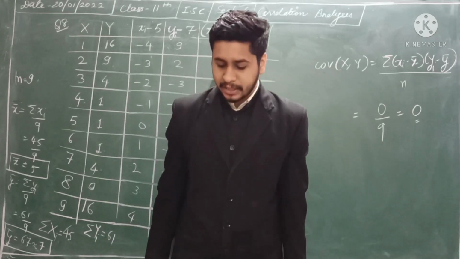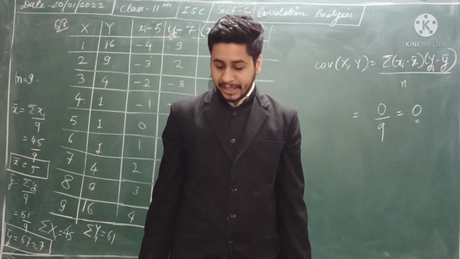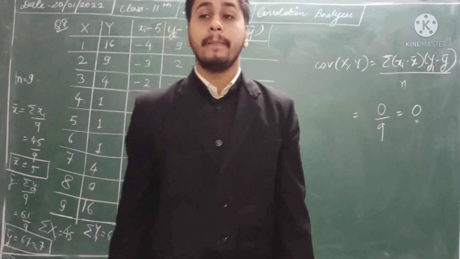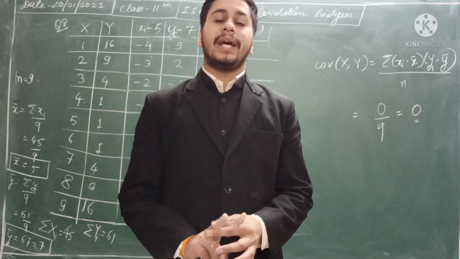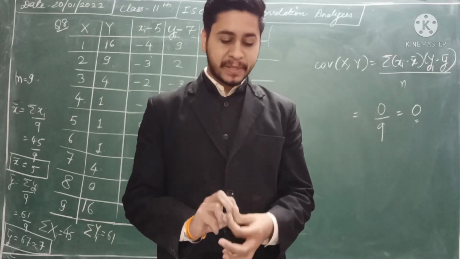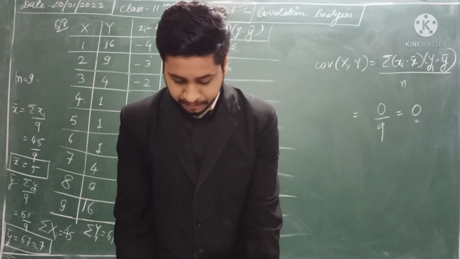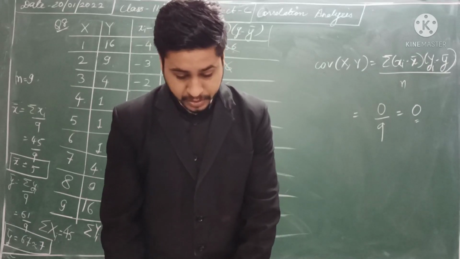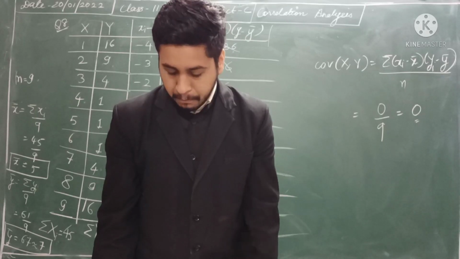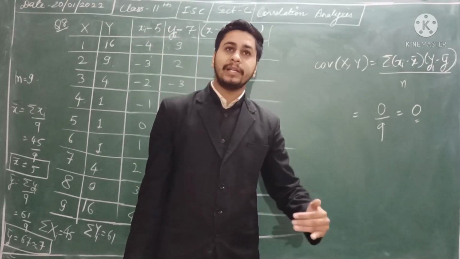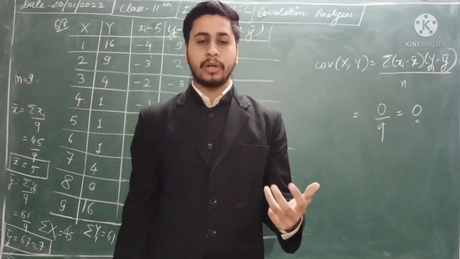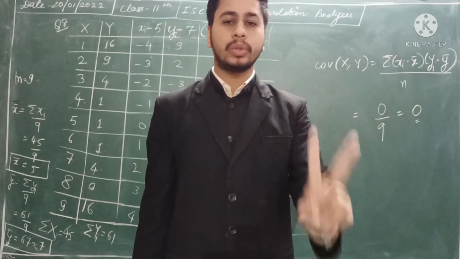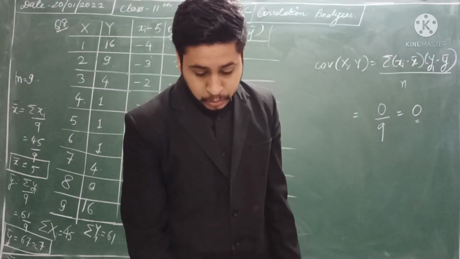Now we are going to start the next important topic, that is Karl Pearson's coefficient of correlation. As I told you in the beginning, there are two coefficients, that is Karl Pearson's coefficient and Spearman's rank correlation coefficient. So the first one we are going to take is Karl Pearson's coefficient. This is also called the product moment correlation. I'll tell you how. What is the meaning of product moment? The meaning of product is that you have to multiply the two things. Now moment I will tell you.